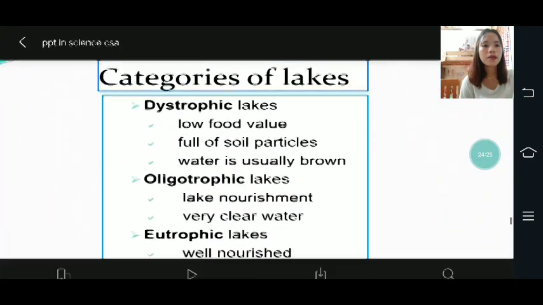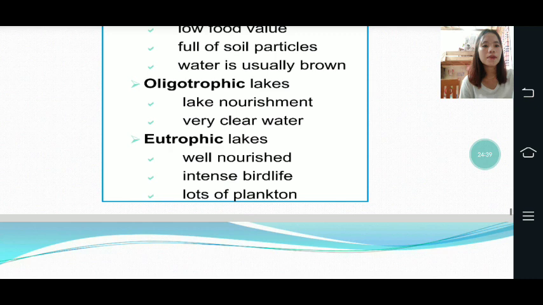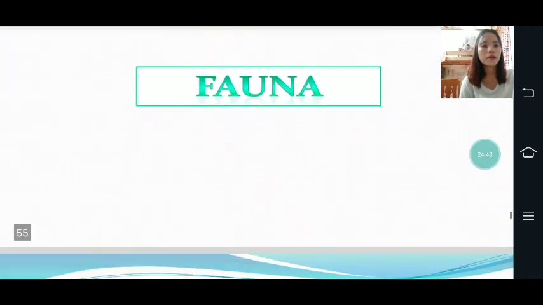Then the categories of lakes. The dystrophic lakes have low food value or are full of soil particles, and the water is usually brown. Then oligotrophic lakes have little nourishment and very clear water. Then the eutrophic lakes are well nourished, with intense bird life or lots of plankton. The fauna.